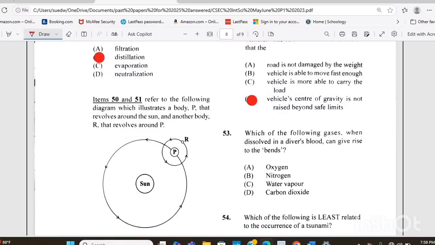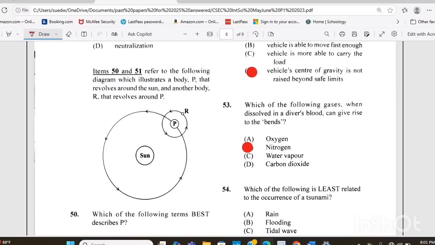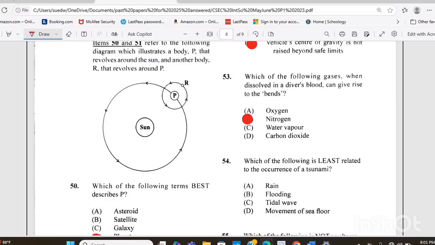Question 53. Which of the following gases, when dissolved in a diver's blood, can give rise to the bends? Is it A. Oxygen, B. Nitrogen, C. Water vapor, or D. Carbon dioxide? The answer there is B. Nitrogen. Question 54. Which of the following is least related to the occurrence of a tsunami? Is it A. Rain, B. Flooding, C. Tidal wave, or D. Movement of seafloor? And the answer there is A.